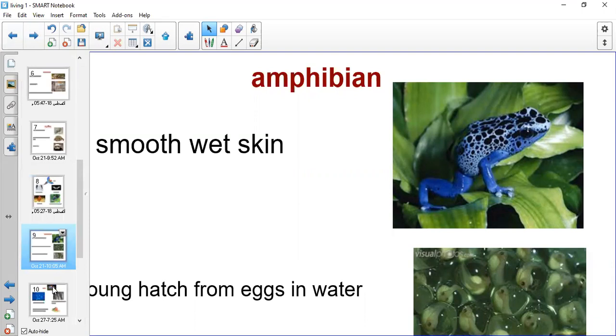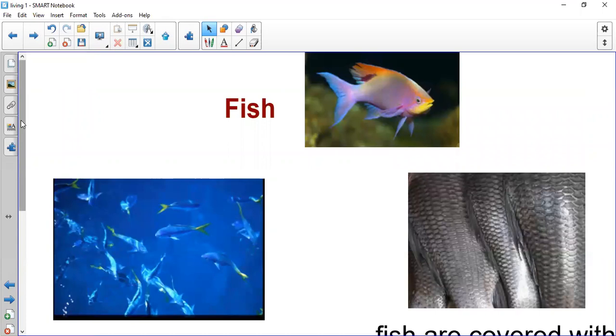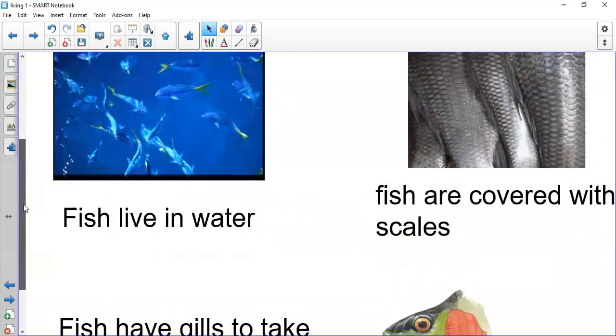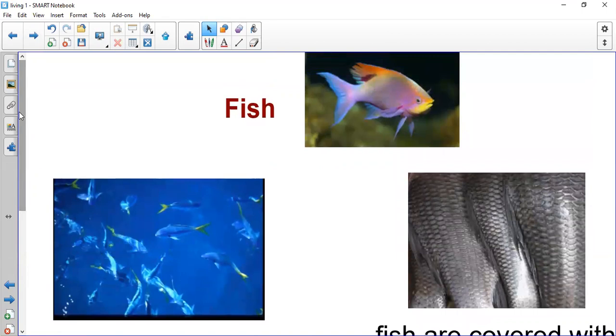yes, I heard someone said fish. It's fish. Yes, fish. We have finished mammals. We have finished reptiles. We have finished birds. And we have just finished amphibian.